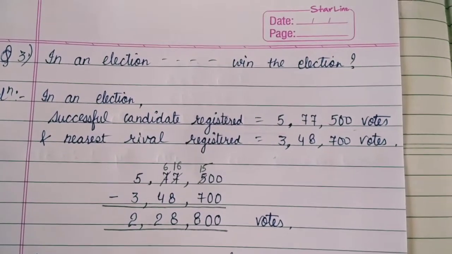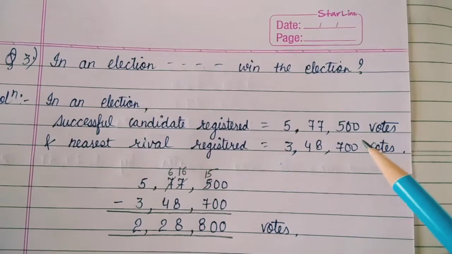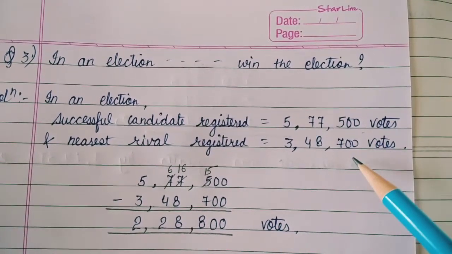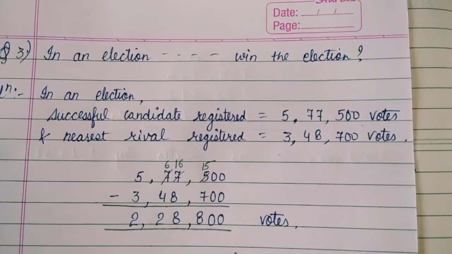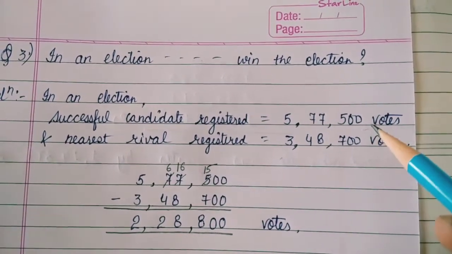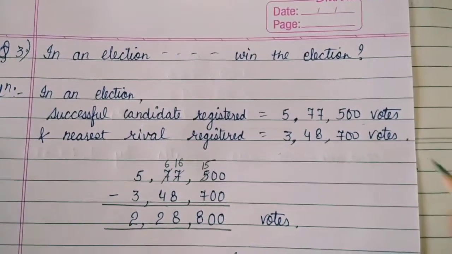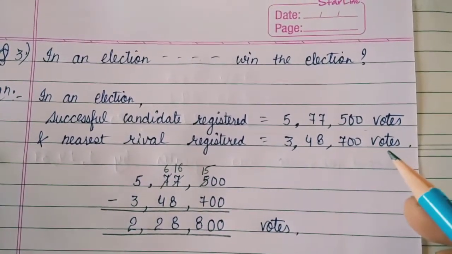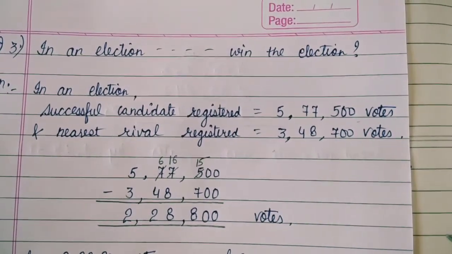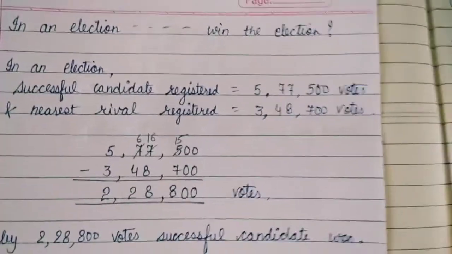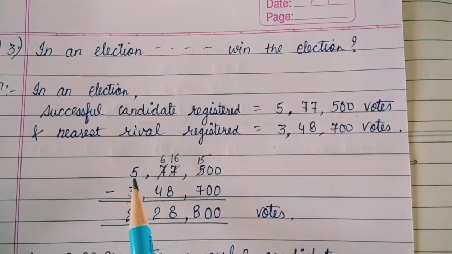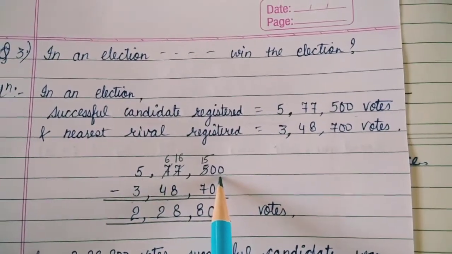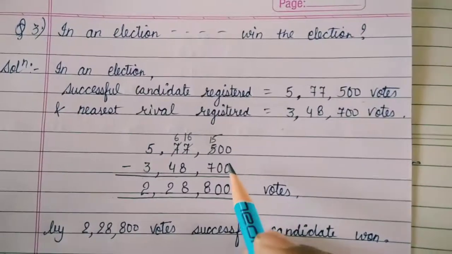How many votes did the successful candidate get more than the nearest rival? By how many votes did he win against the nearest one? How many more votes did he get than his nearest one? So simply we will subtract 3,48,700 from 5,77,500. Simply we will follow the subtraction method.